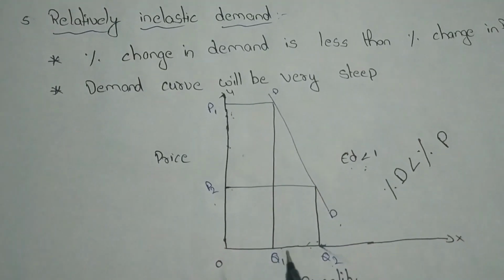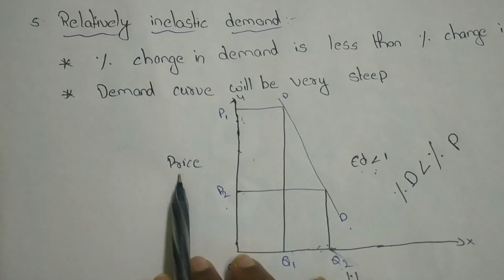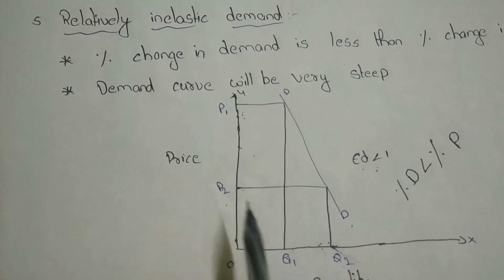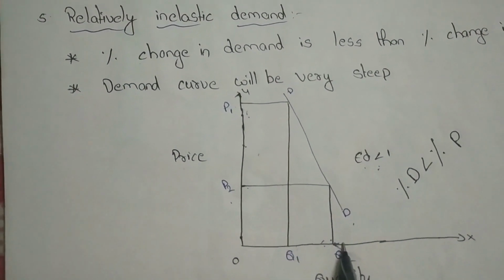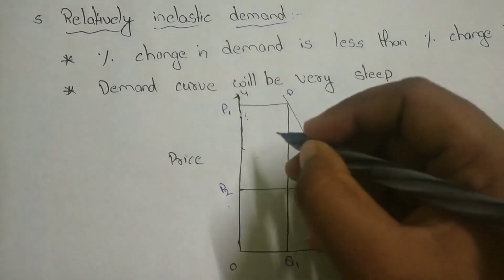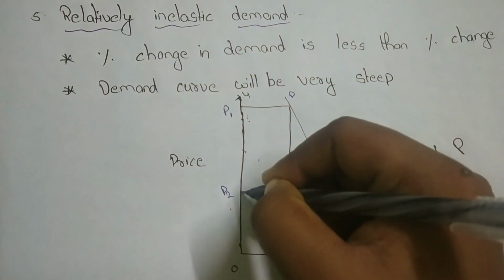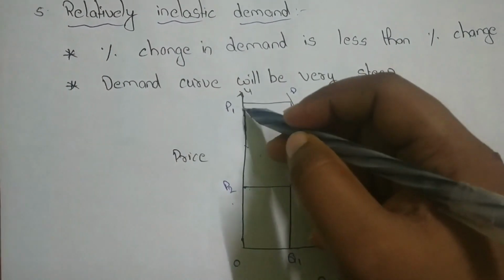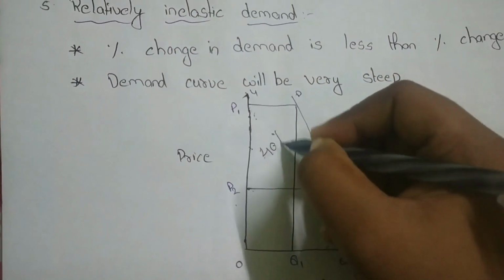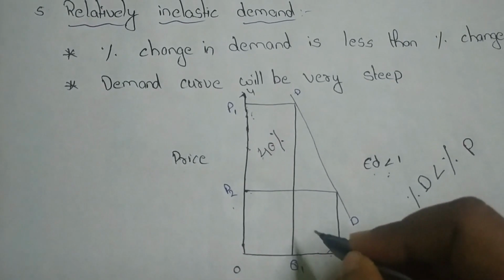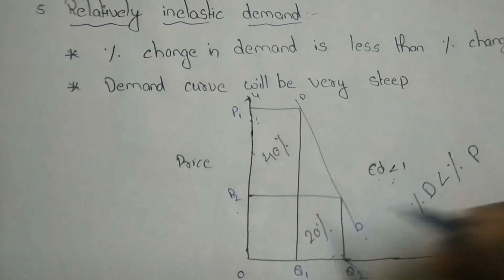Okay. Let's see. Quantity, price. This is the original price and this is the original quantity. So here the percentage change in price increases from here to here. It means the price increases up to 40%, but the demand only changes up to 20% here.